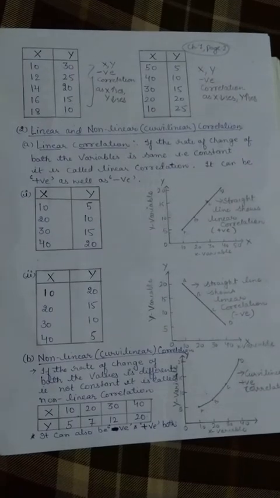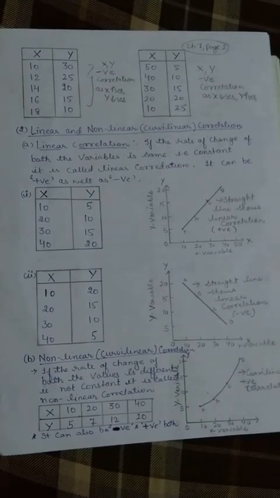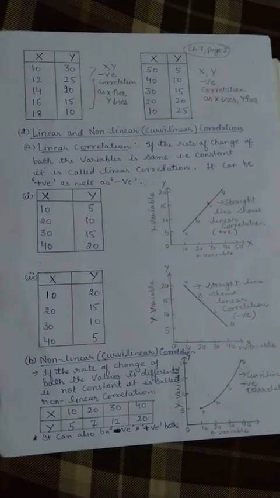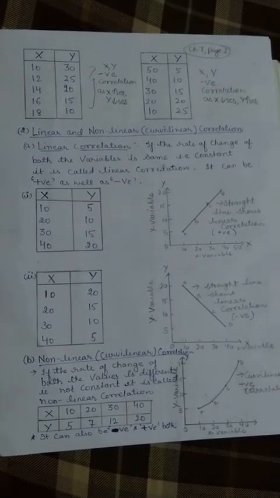When you get such a straight line, it is called linear correlation, and you can check it according to the